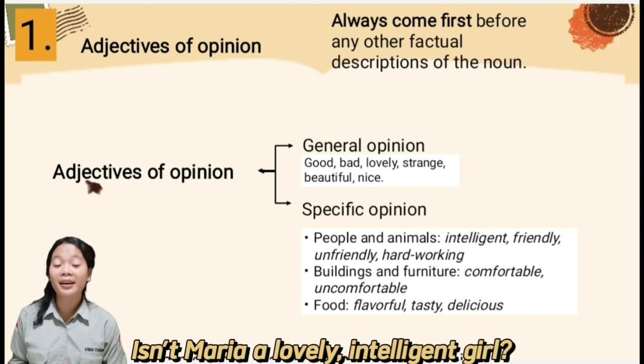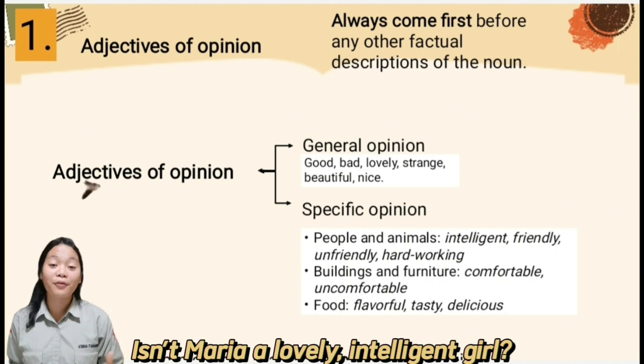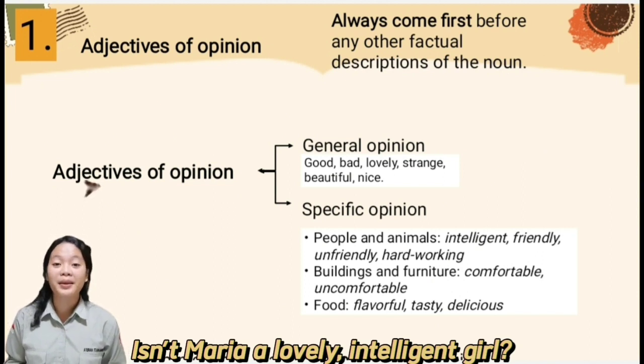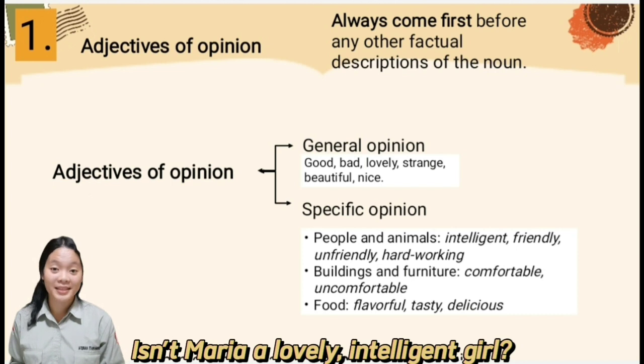Lovely is the general opinion adjective because it can be used for any noun. Therefore, it comes first. Intelligent is a specific opinion adjective because it can only be used for people and animals, so it comes second.